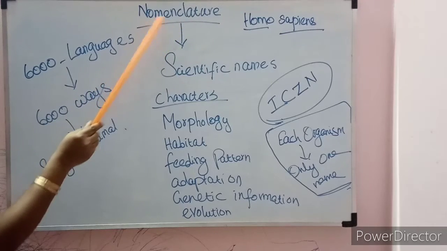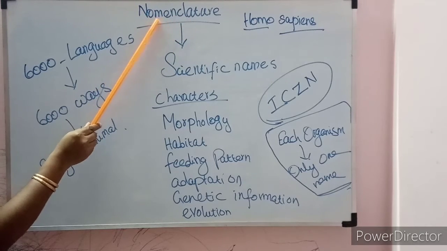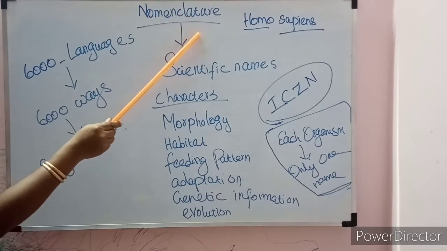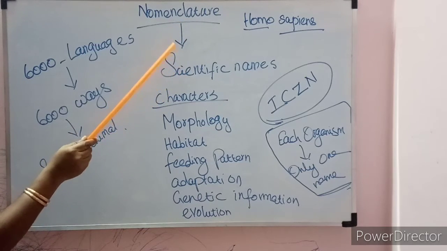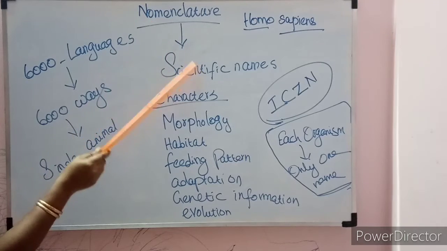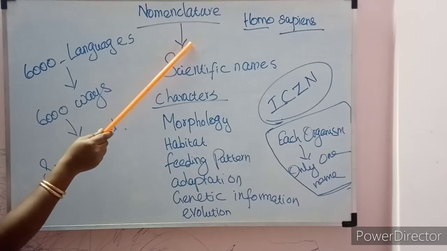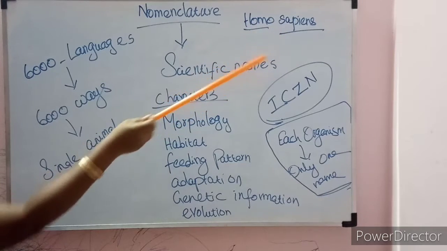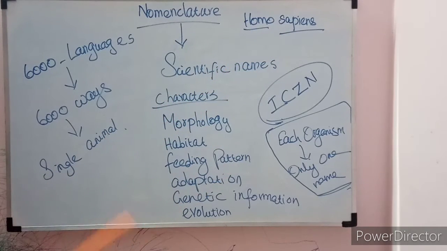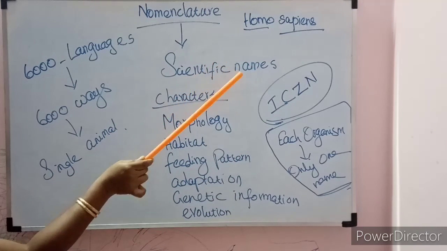Nomenclature. Nomenclature means naming, the naming of the animals. The process of assigning scientific names to the animals or the taxonomic group is called nomenclature. For example, Homo sapiens is the scientific name for humans. Throughout the world, everyone follows the name Homo sapiens. That is called the scientific name.